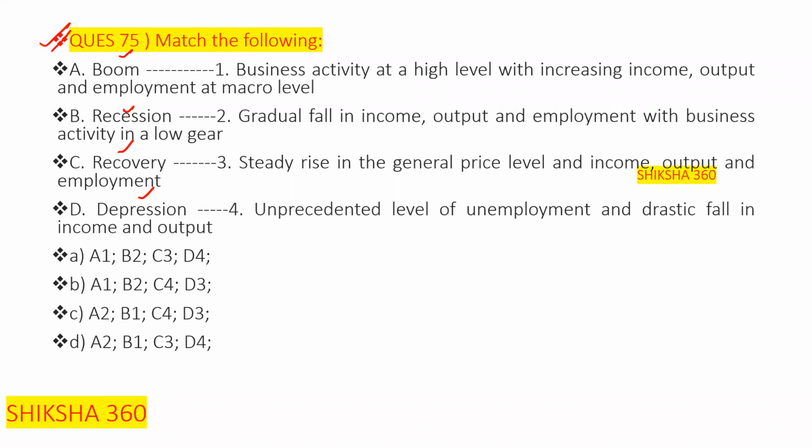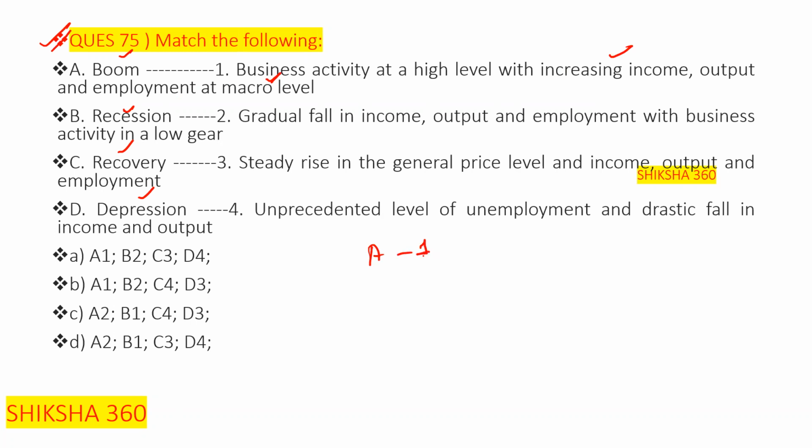Now question number 75: we have to match the following. On one side we have A, B, C, D, on the other side we have 1, 2, 3, 4. We have to find the correct match. A is boom, B is recession, C is recovery, D is depression. Boom is business activity at a high level with increasing income, output, and employment, which is given regarding the boom. So A is 1.